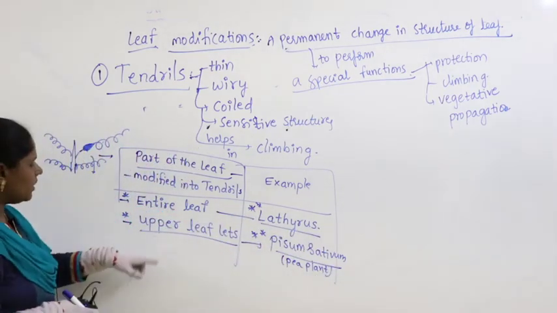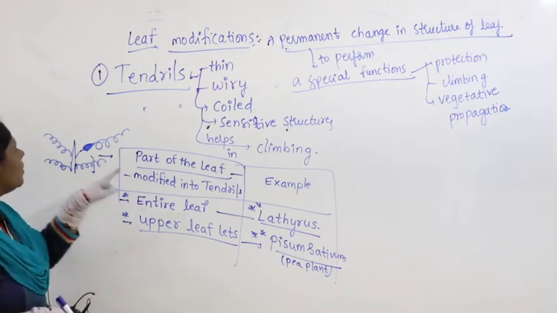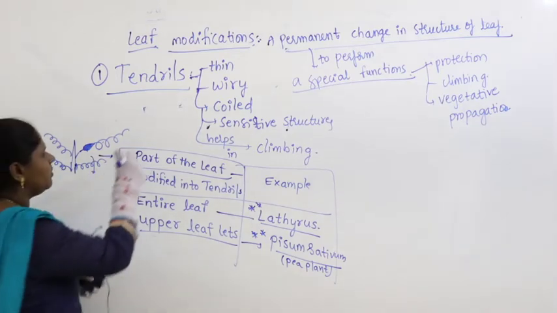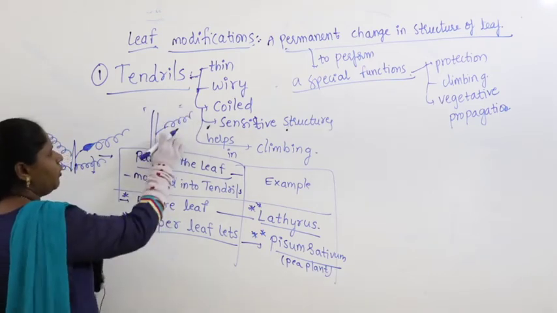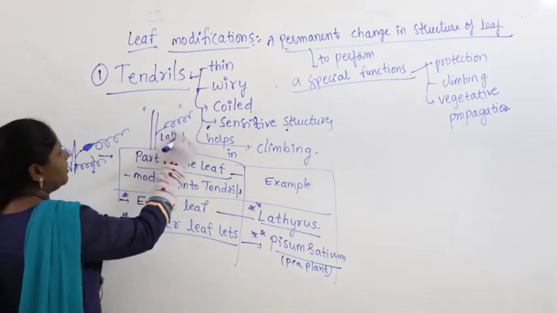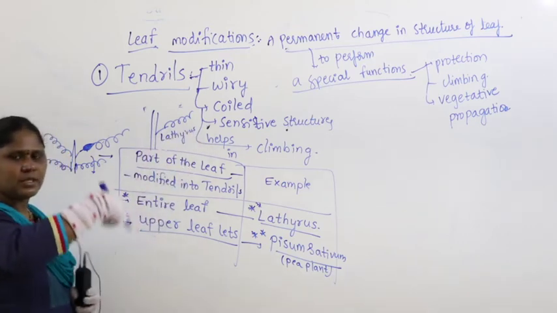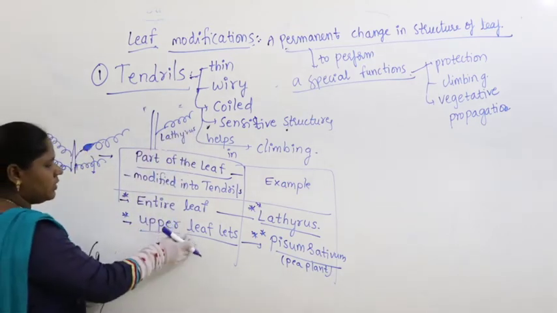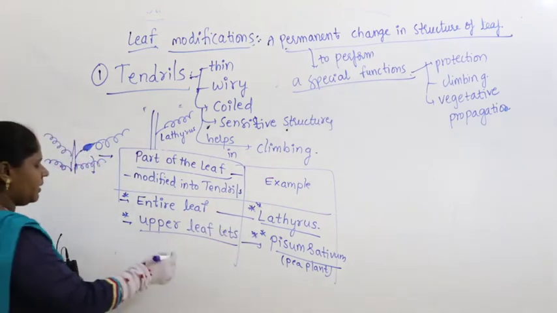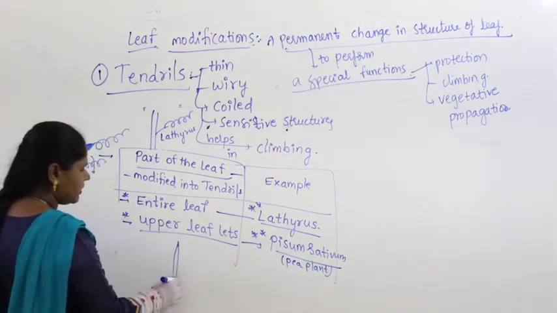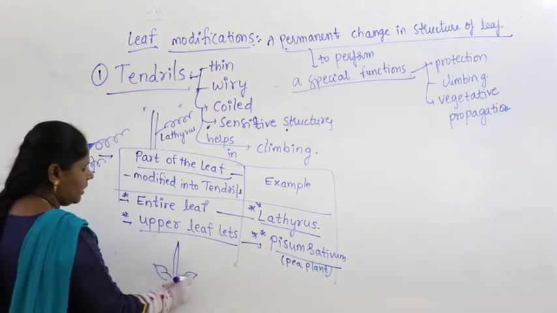So what is the meaning of upper leaflet here? I hope this is visible to you. Here the whole leaf got modified into tendril. Entire leaf got modified into tendril where? Lathyrus, and it helps in climbing. Then what about this Pisum sativum? Generally if you see the pea plant, in pea plant you can see small leaves. These are called leaflets.